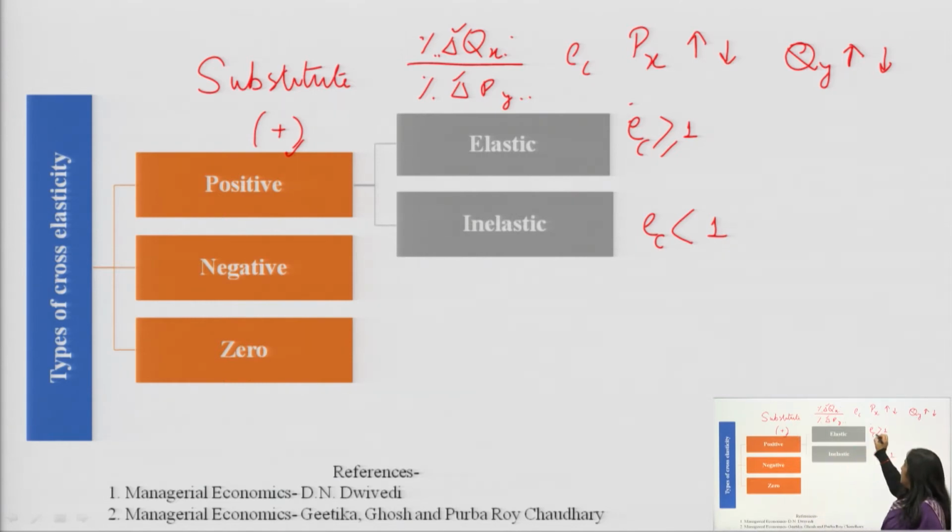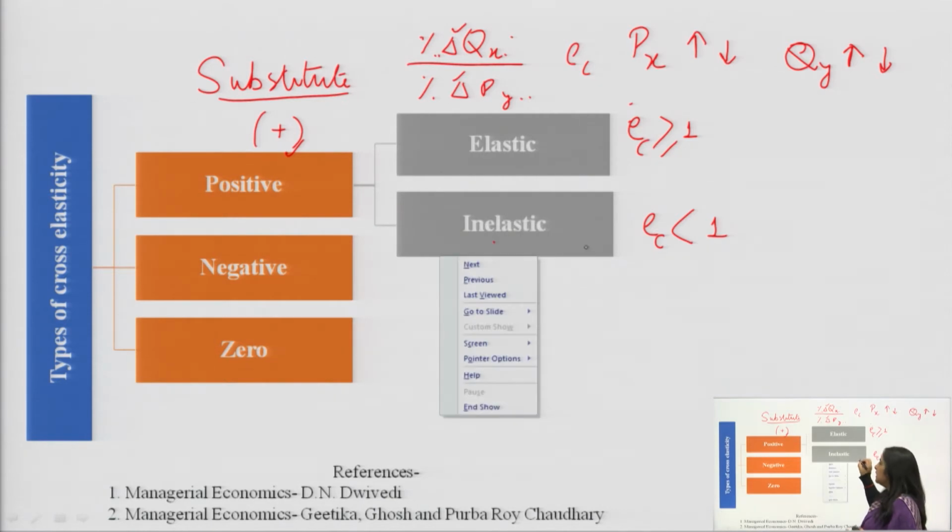When these two goods are substitute goods, then only it would be positive. When the value is 1 or greater than 1, we will say they are better substitutes of each other. The relation of this substitutability is greater. It means that these two products can easily replace each other. The relation is very close. When it is less than 1, it means that the change in demand of commodity Y is less as compared to the change in the price of commodity X. It means the relation is weak. The substituteness between two products X and Y is low. That is why we are saying it is inelastic cross elasticity.